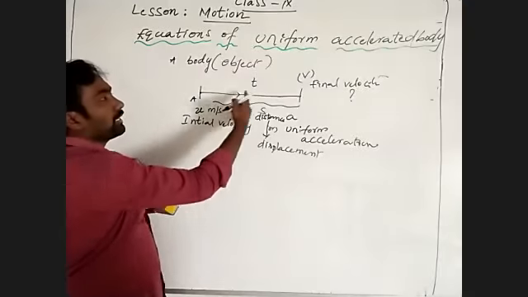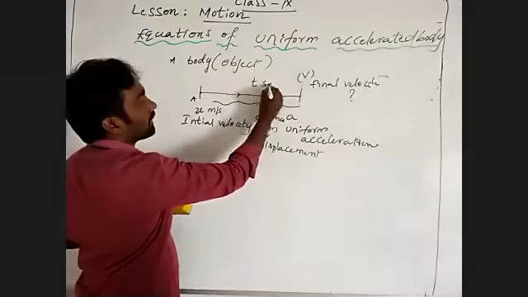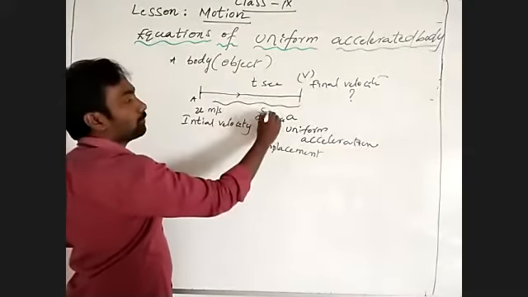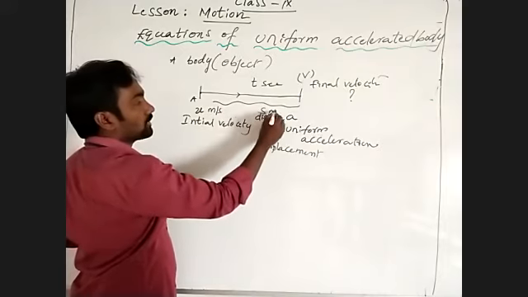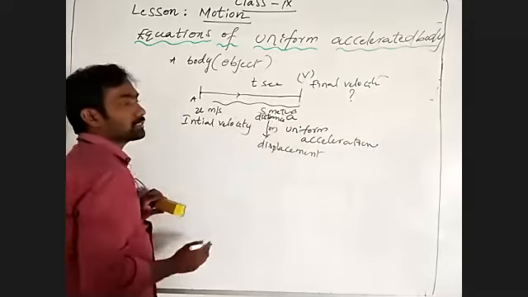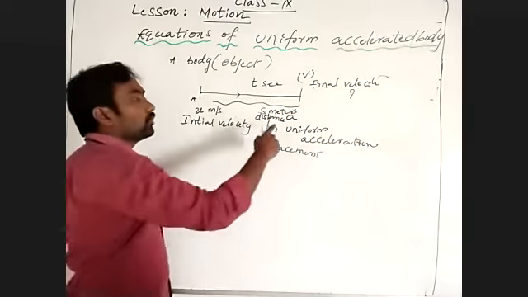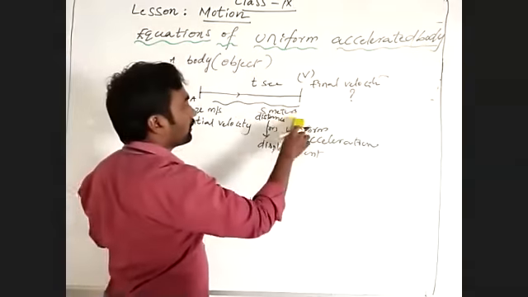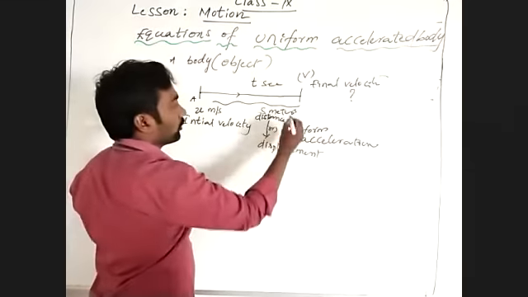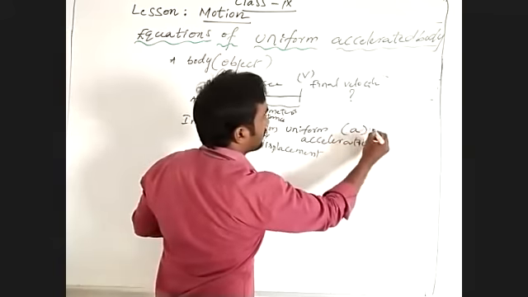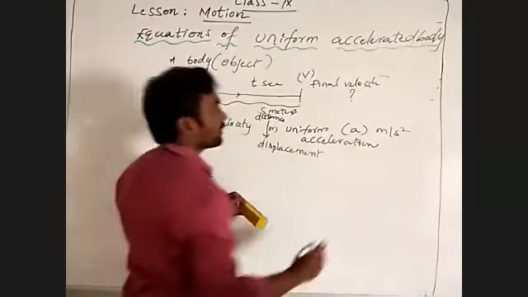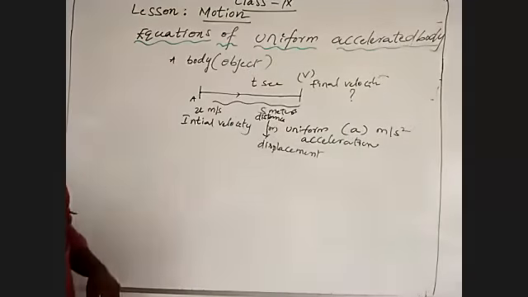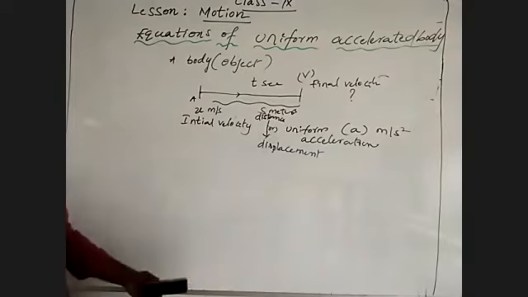After a given interval of time t seconds, it covers s meters distance, moving with uniform acceleration a, which is measured in meters per second square.